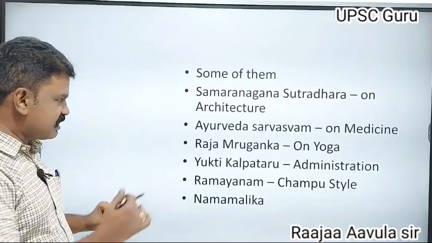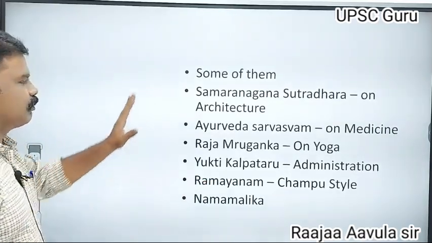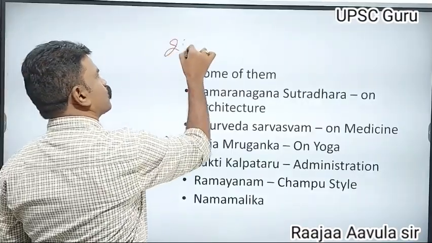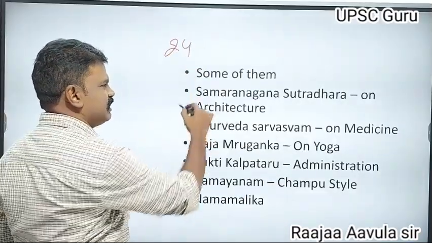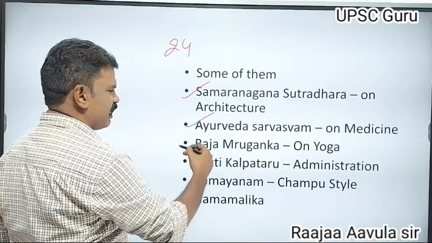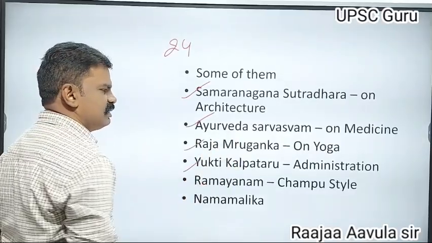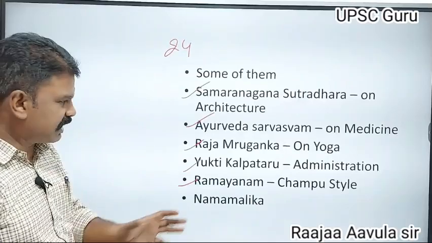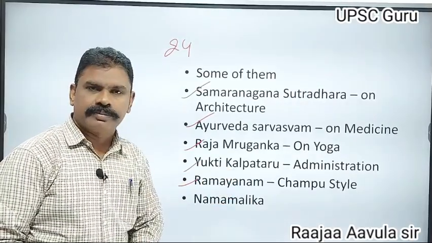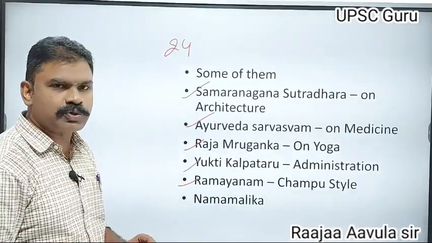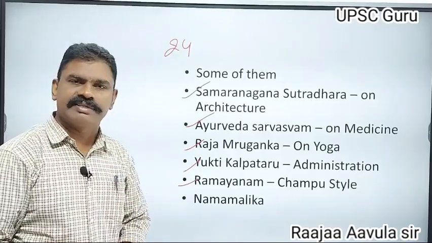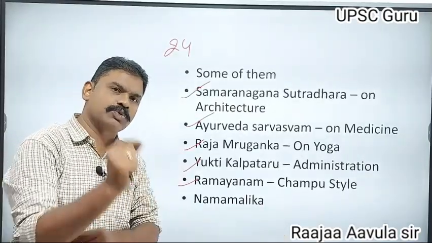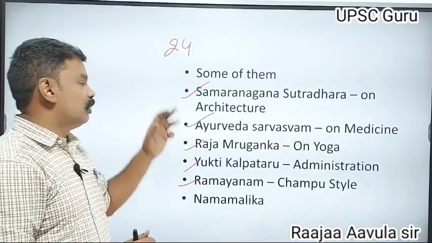Nama Malika is another book. So these are the books written by Bhoja. He wrote books on different subjects, nearly 24 books.